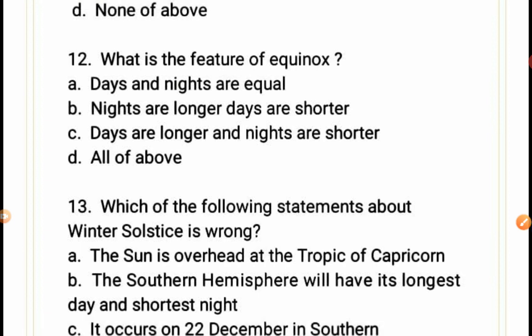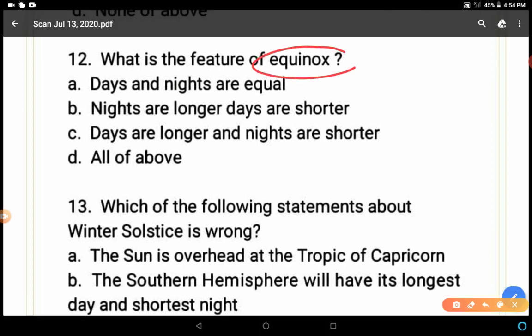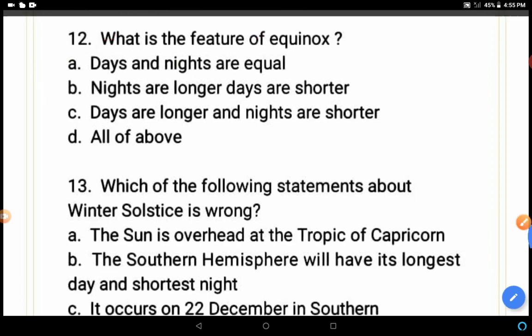What is the feature of equinox? Days and nights are equal, nights are longer and days are shorter, days are longer and nights are shorter, or all of the above. Equinox means when sun rays fall directly on the earth, and neither the north pole nor the south pole is tilted towards the sun. This condition is called equinox, and days and nights are equal. A is the correct answer.